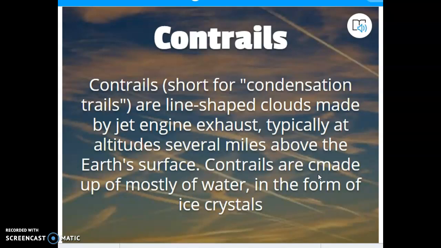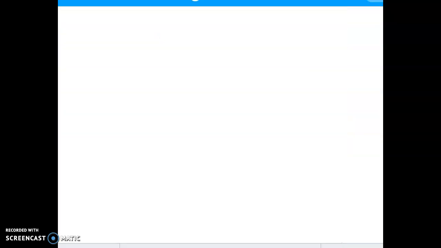Just know that contrails are made up of water, and because jets typically fly so high and it's colder at those elevations, a lot of times they are made of ice crystals, which is pretty cool.